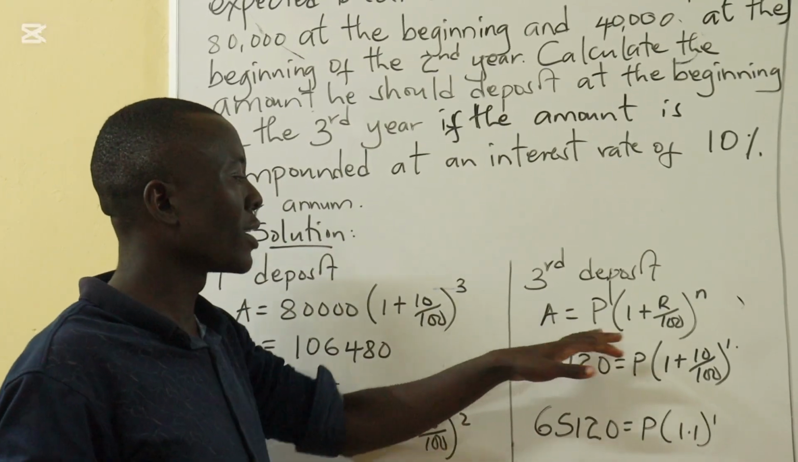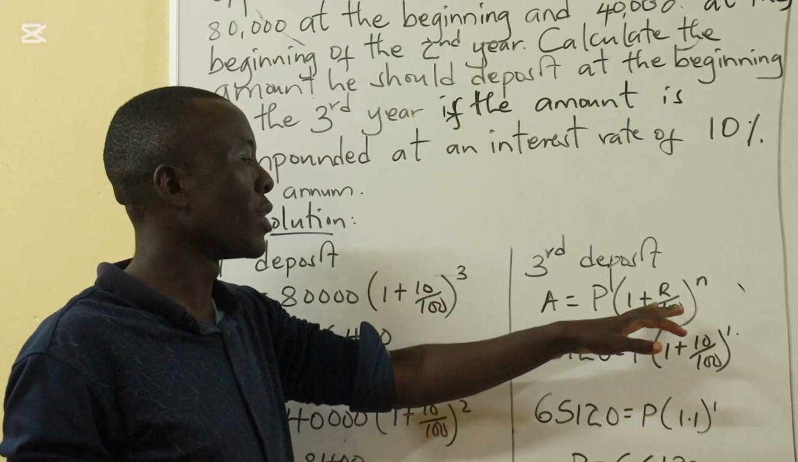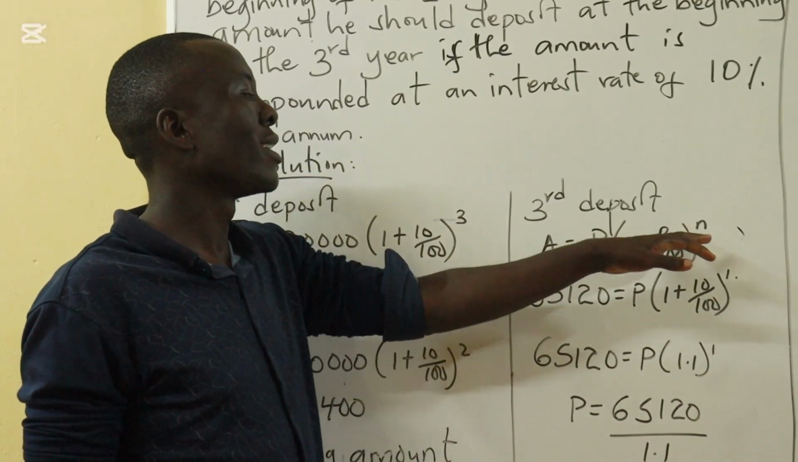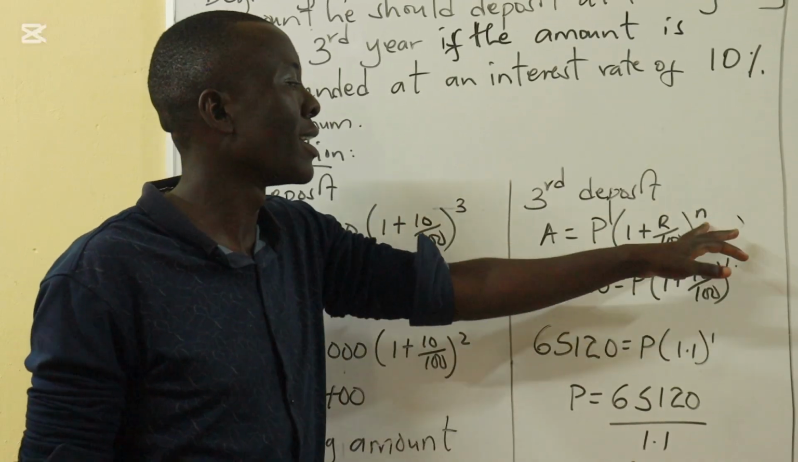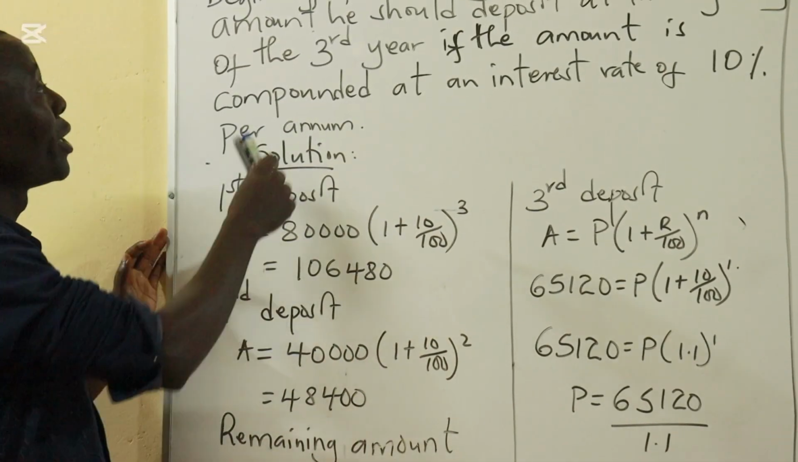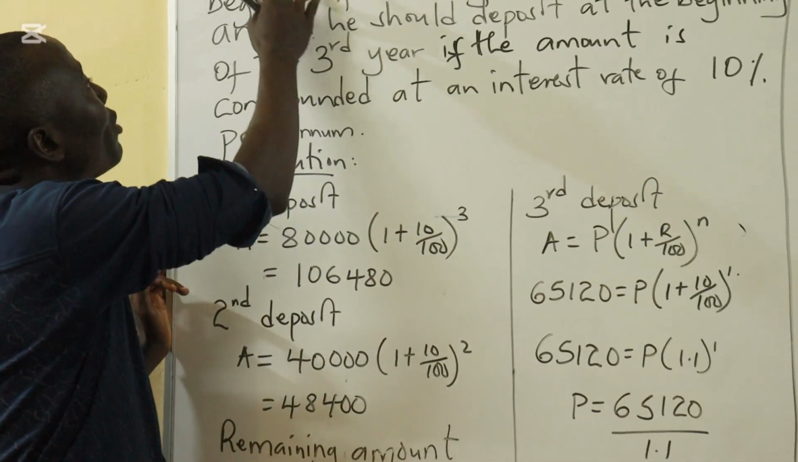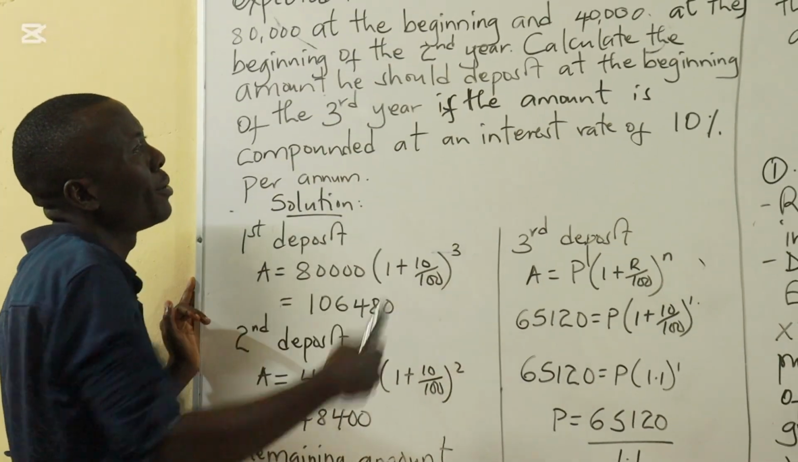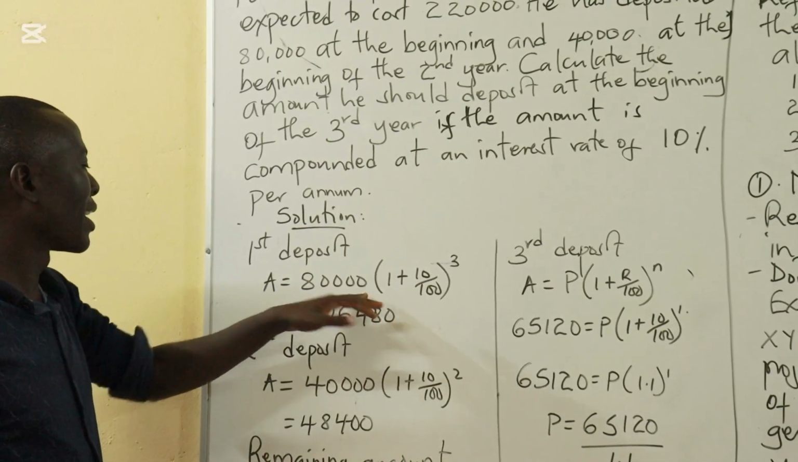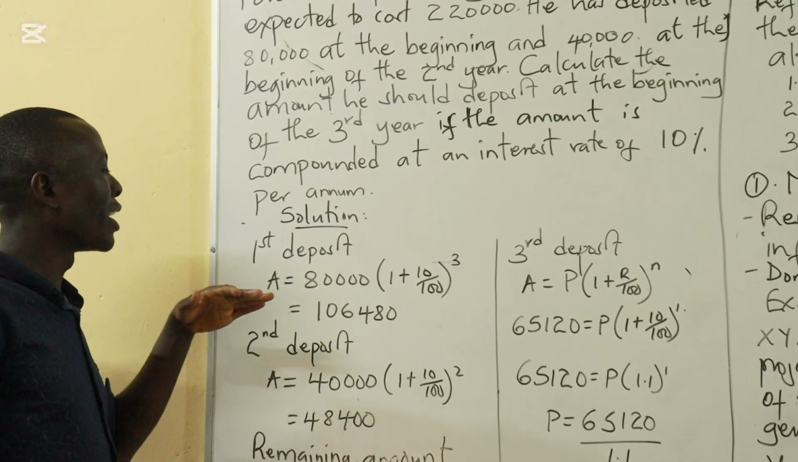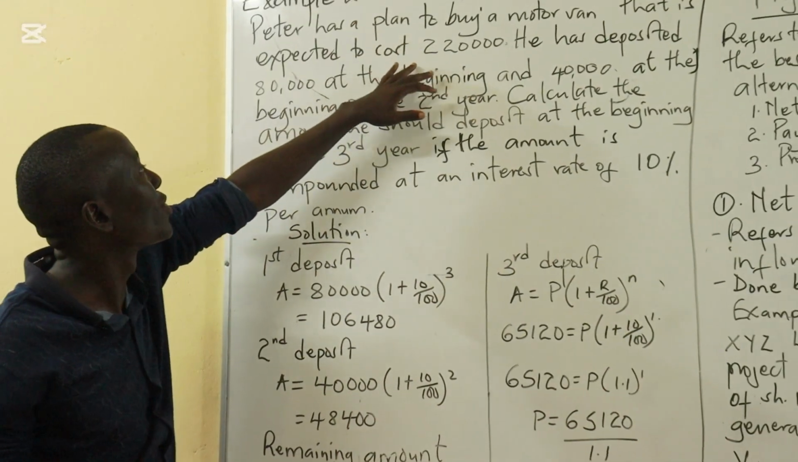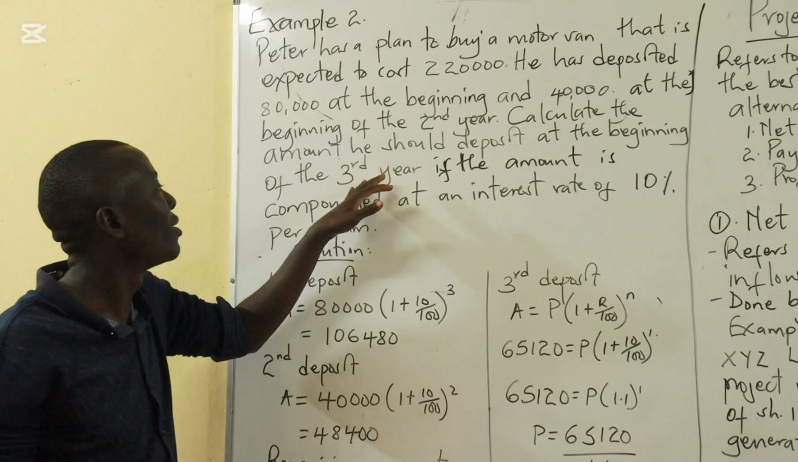If you want to get the amount, it is principal times 1 plus rate over 100 raised to n, where P is the principal, R is the discount rate or interest rate, and n is the number of years. So here we have been told Peter deposited this particular amount in 3 bits. The first year he deposited 80,000, and therefore the total amount that will accumulate for those 3 years, because we are told he wants to raise 220,000 in 3 years.